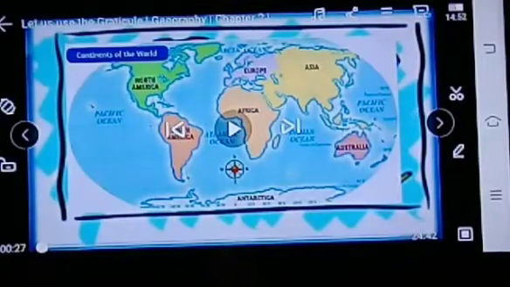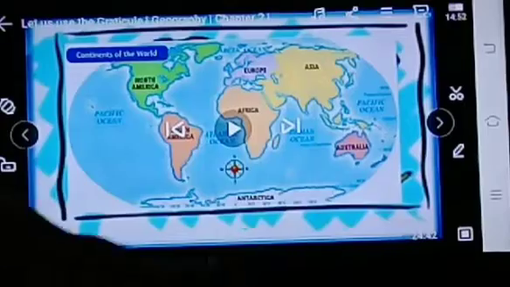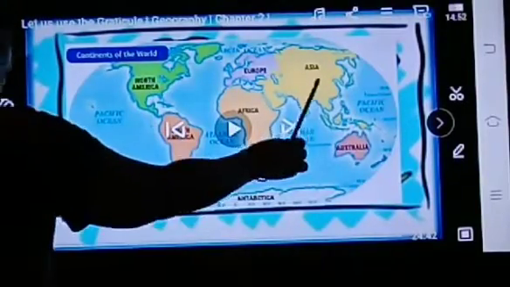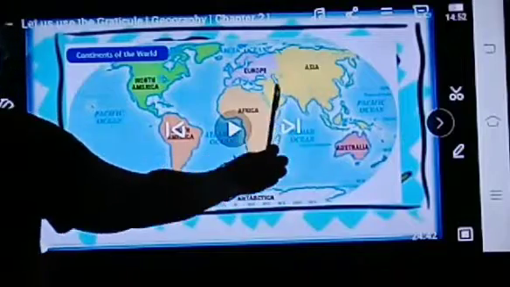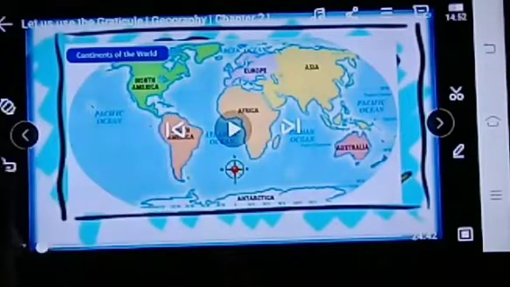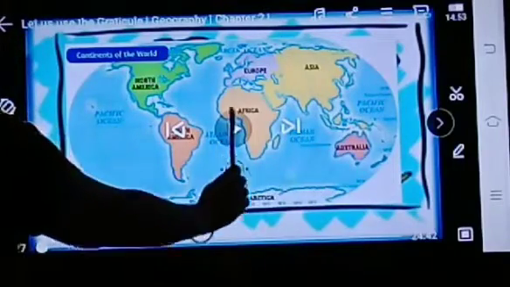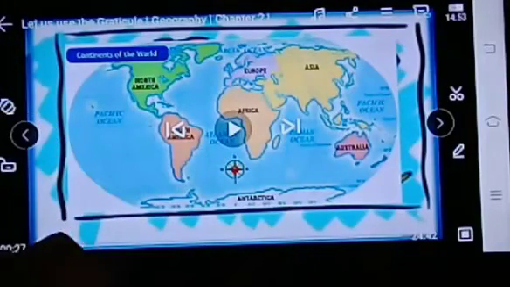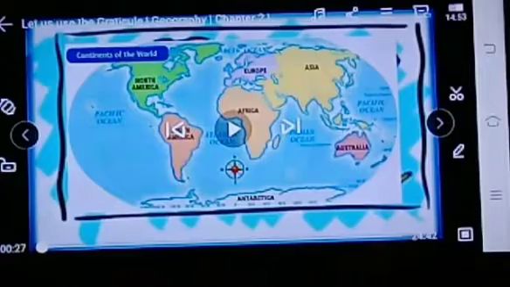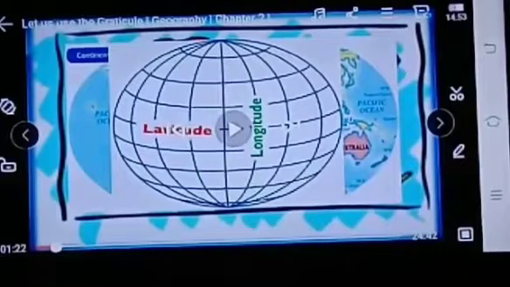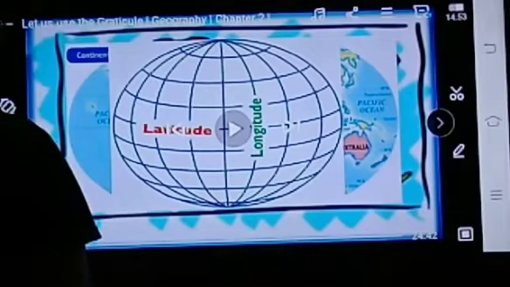In the first unit, we saw that there are 7 continents and 4 oceans. 7 continents: Asia, Australia, Europe, Africa, South America and North America. 4 oceans: Pacific Ocean, Indian Ocean, Atlantic Ocean and Arctic Ocean. Then we understood what are latitudes and longitudes. So first we understood what is latitudes.